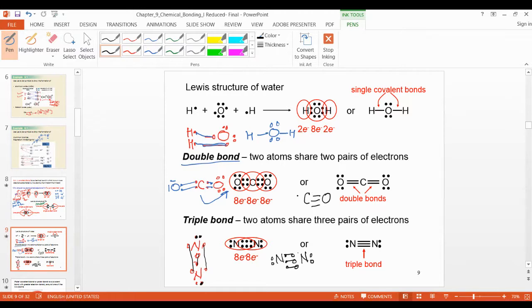So three, three, six plus two, eight. The total octet you will get. This is carbon monoxide. You remember that? Carbon monoxide and carbon dioxide. So carbon monoxide has the triple bond.